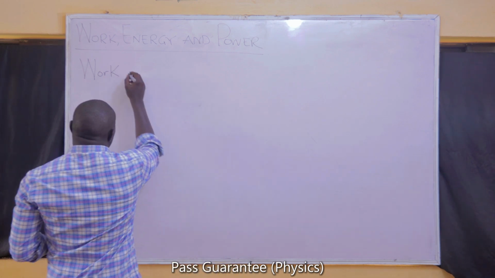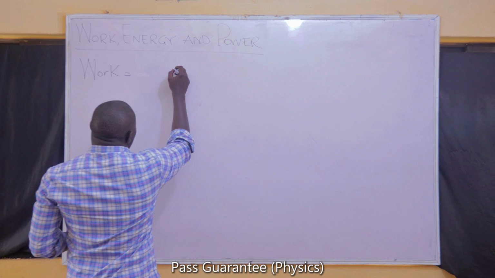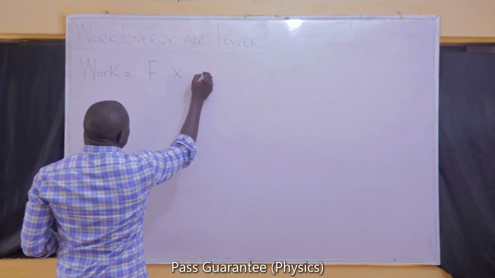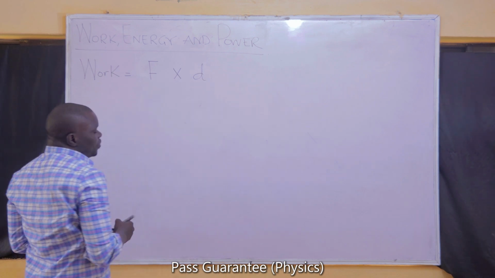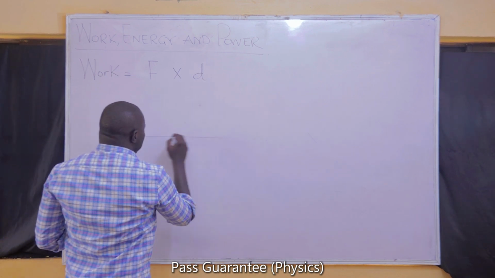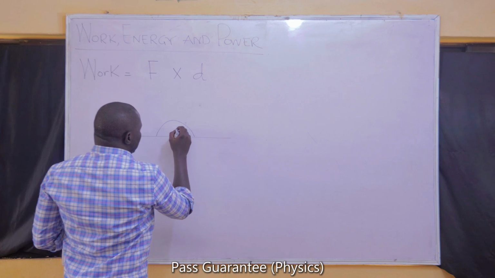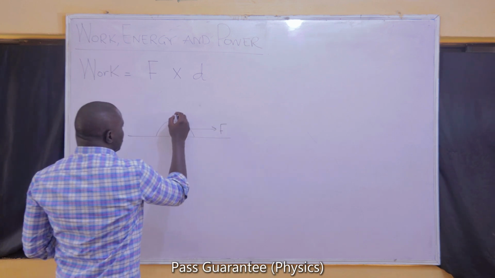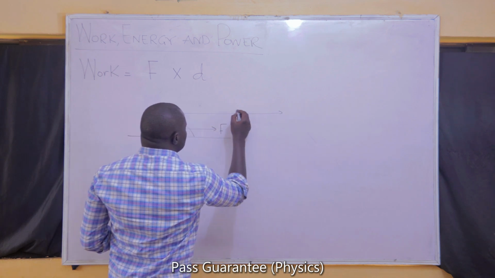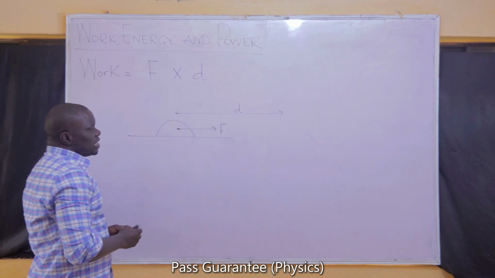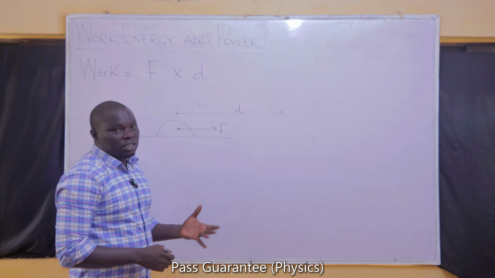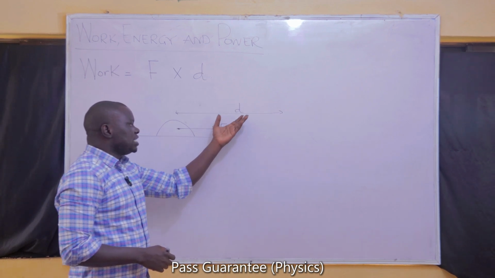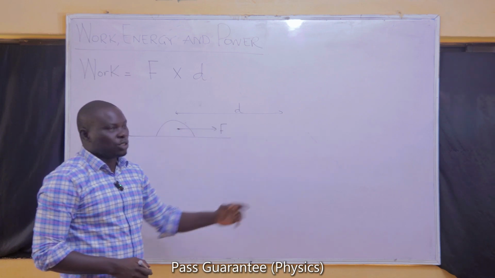So work is more appropriately referred to as the product of the force and the distance moved in the direction of the force. If a force F is applied on an object, and that force moves that object through a particular distance, then we will say that work has been done. And that work can be obtained by multiplying the force and the distance moved in its direction.